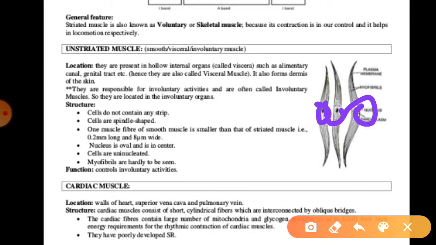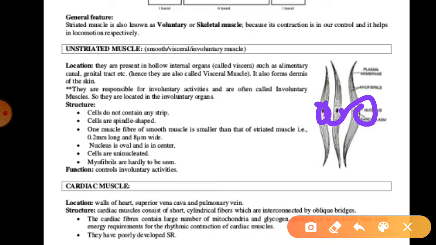They always help in involuntary functions, meaning functions that are not under the control of our will, so they are also known as involuntary muscles. Smooth muscles help in peristalsis, which occurs in the tubular viscera.